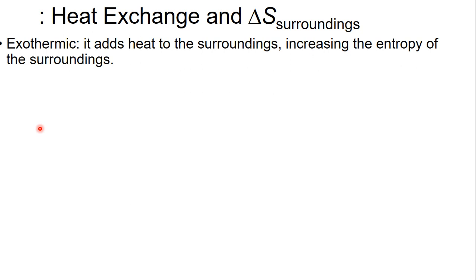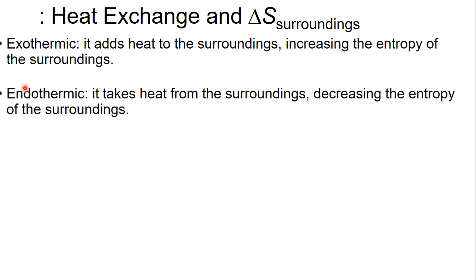Now let's just bring heat and entropy together. So if something's exothermic, we are adding heat to our surroundings, therefore that increases the entropy of our surroundings. Because things are moving faster, we may be able to melt something. We're giving it more energy. More energy for movement can be thought of as increased disorder.